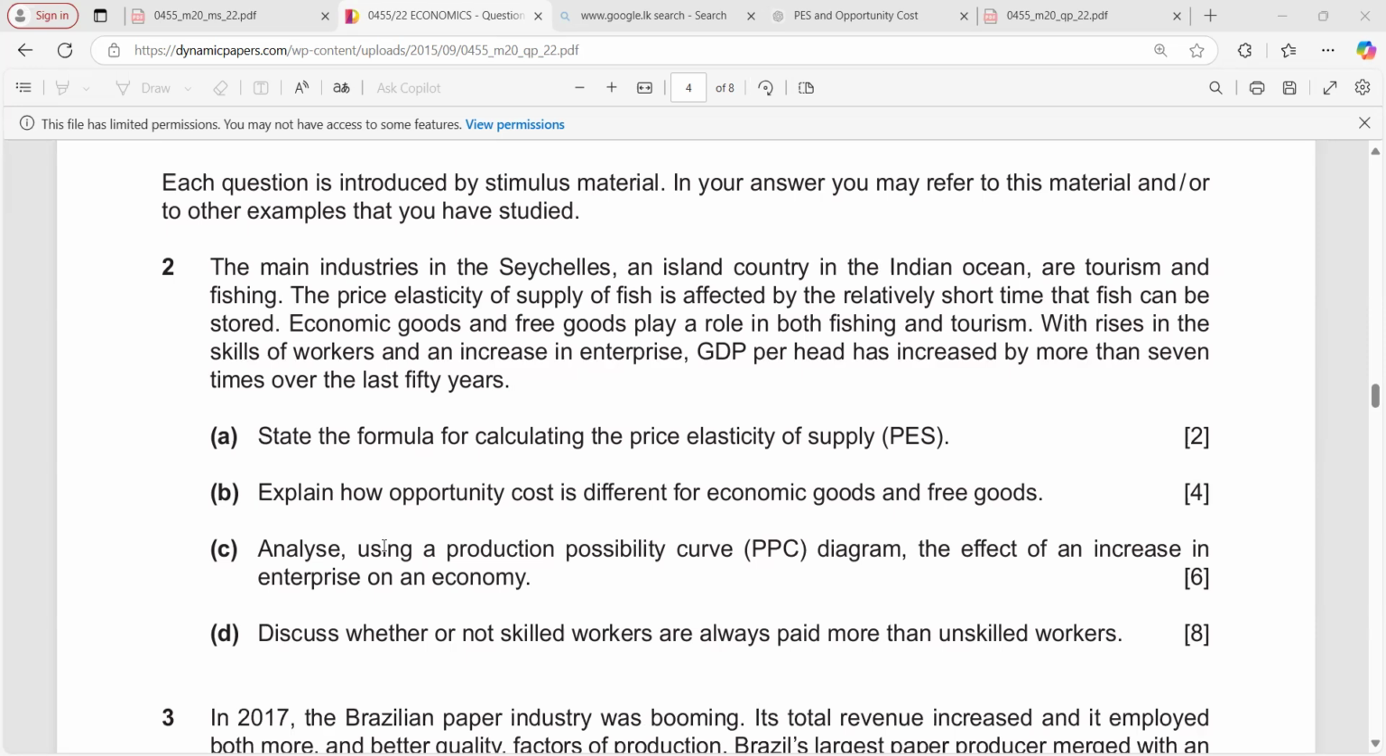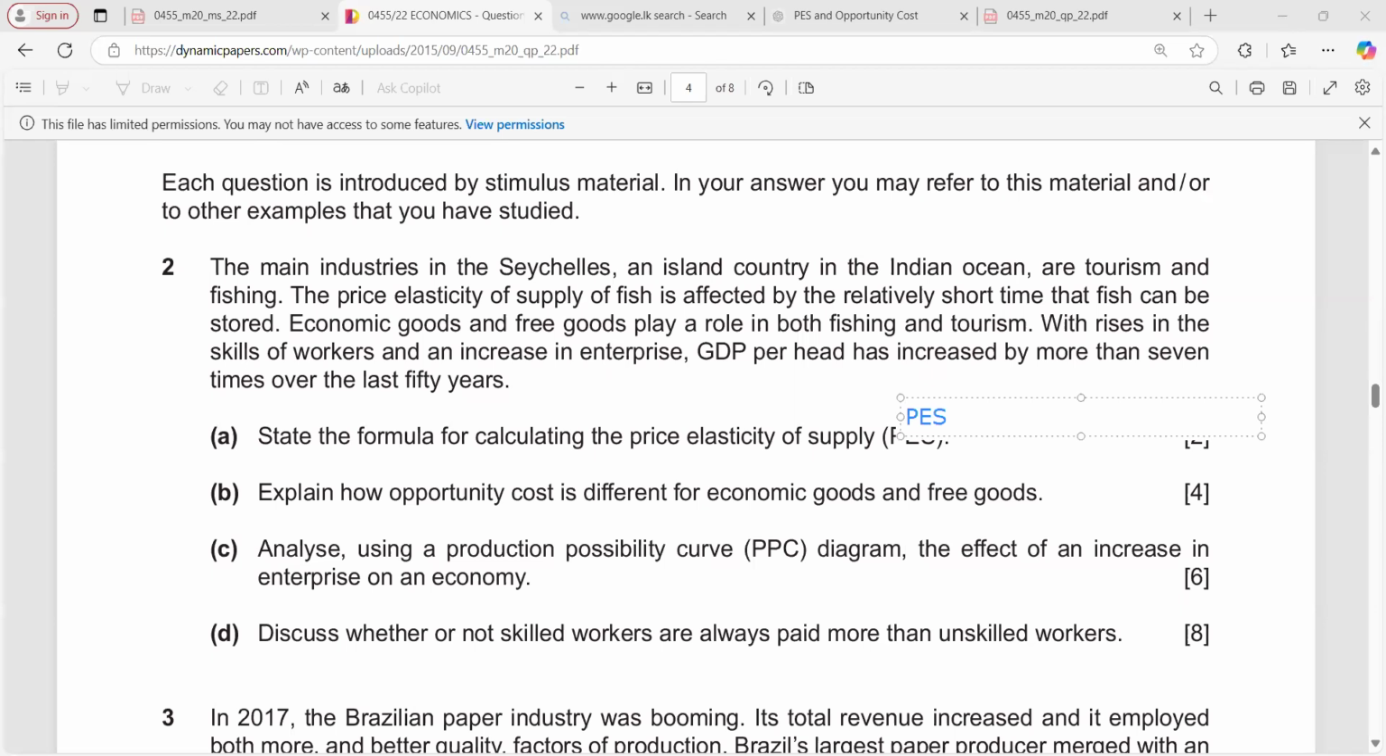So in these questions, they are introduced by stimulus material, and in your answer, you may refer to this material or other examples that you have studied. So the first question is: state the formula for calculating the price elasticity of supply. Simply, there you can use the formula of PES.